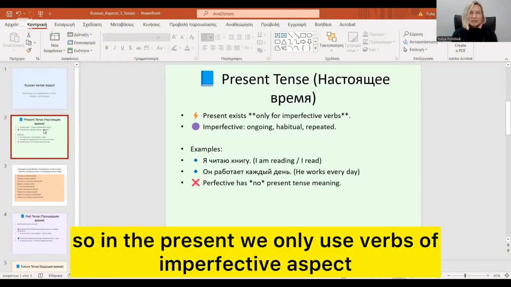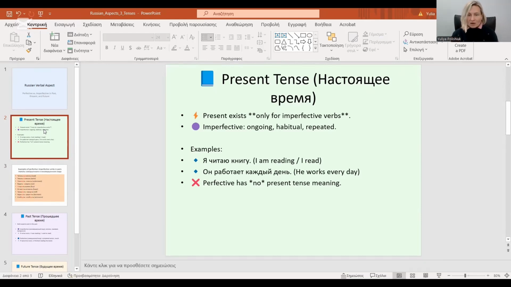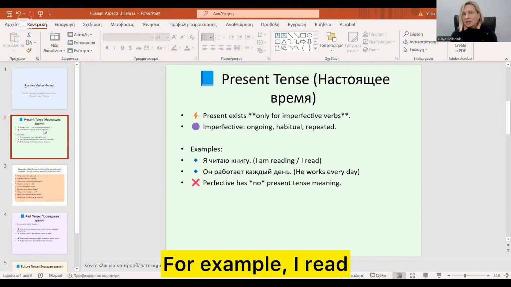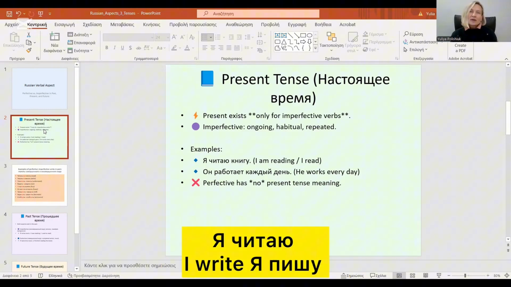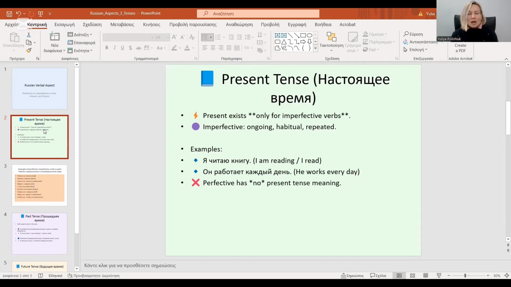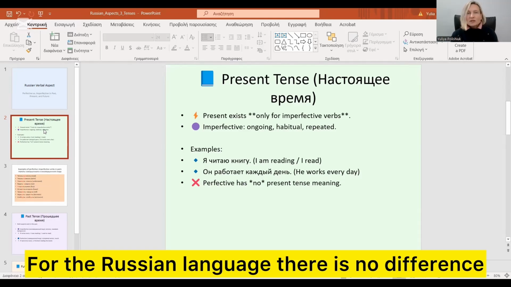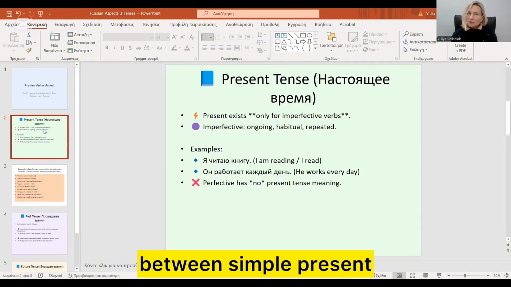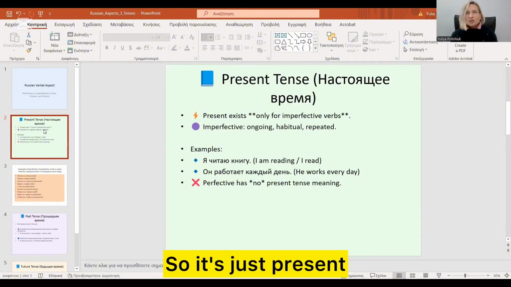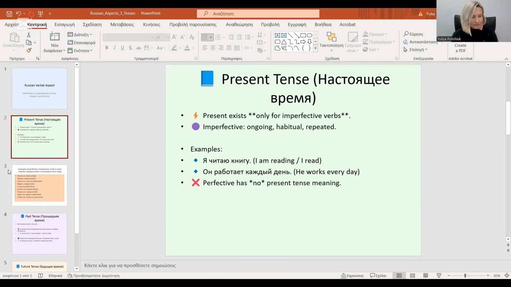So in the present, we only use verbs of imperfective aspect. For example, I read, я читаю, I write, я пишу. For the Russian language, there is no difference between simple present and present continuous. So it's just present. That's okay.